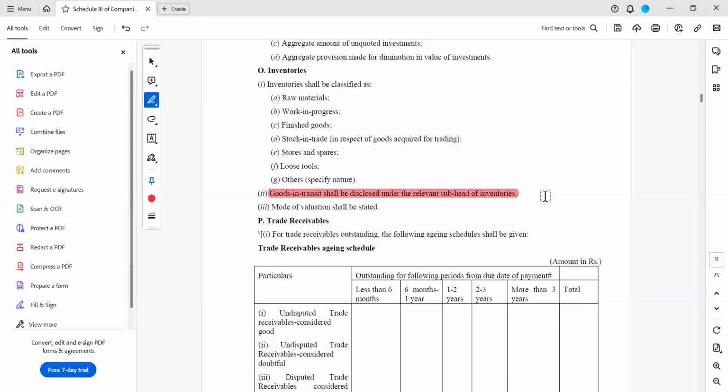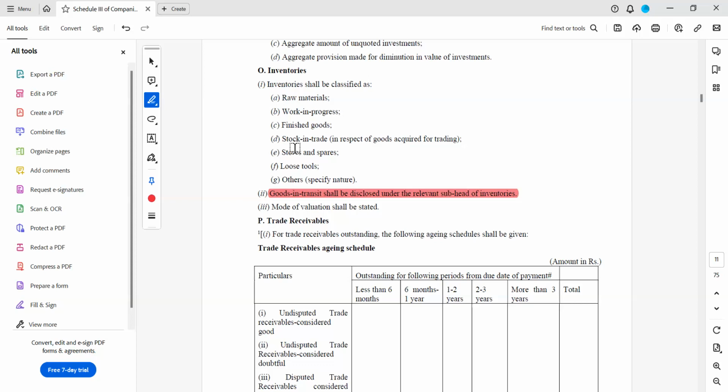That is the reason when you are taking the closing stock valuation, you have to be very careful. And the mode of valuation shall be stated. We have discussed that valuation is very important at the time of taking the entry in the books.